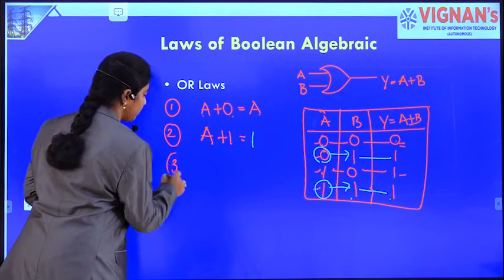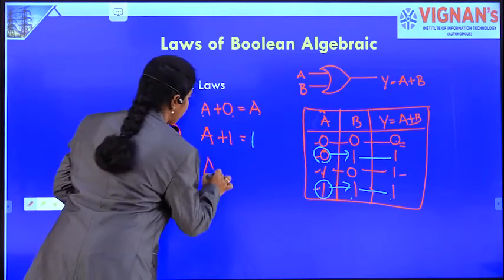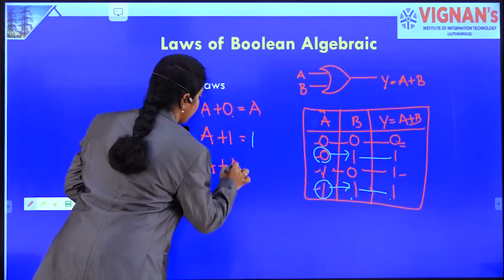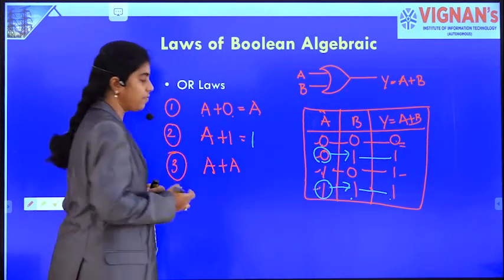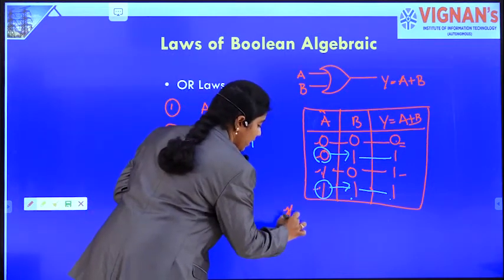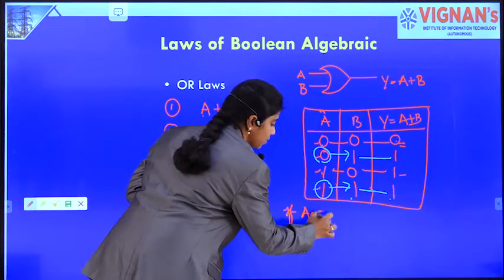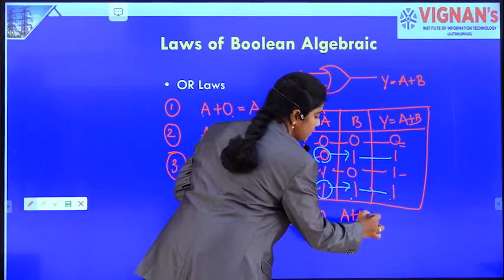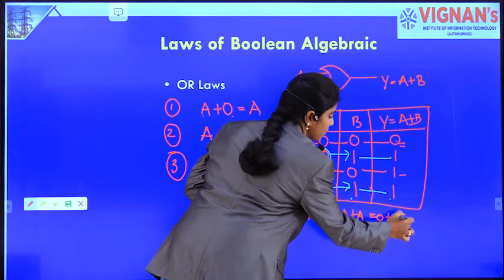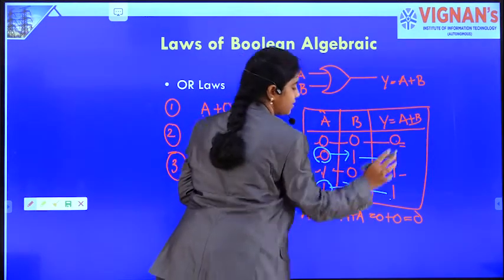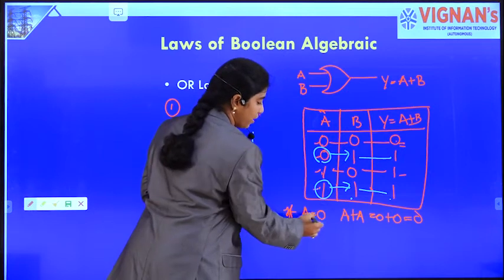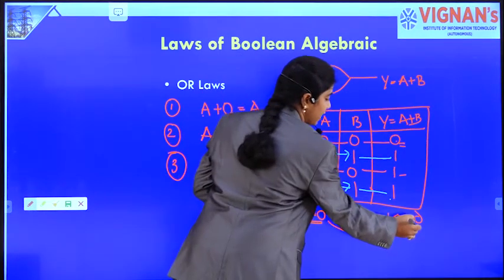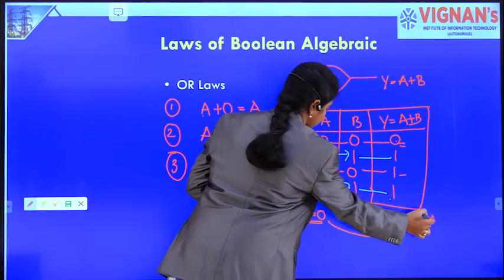Now the third one, A plus A. When A is ORed with itself, let's take A as 0. Then A plus A, what happens? 0 plus 0 is 0 only. 0 plus 0 is 0. So when A is 0, we got the result as 0, which is nothing but A.